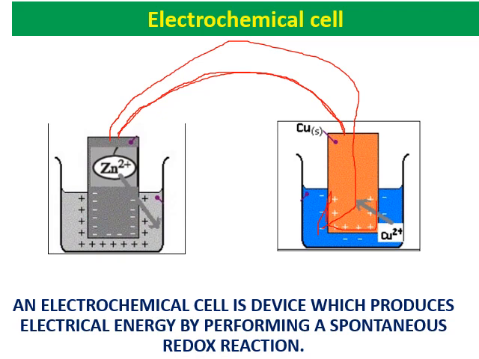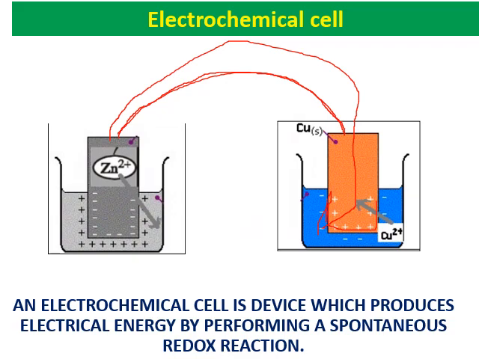This is called transferring of electrons from one place to another place. This is nothing but electricity. So that's why you need a redox reaction, meaning oxidation and reduction: oxidation at one place, reduction at another place, both connected. Oxidation releases electrons, reduction consumes electrons, and the released electrons travel through the external wire to the place where they are consumed. So there is a movement of electrons. This is called electricity. The total setup is called an electrochemical cell.